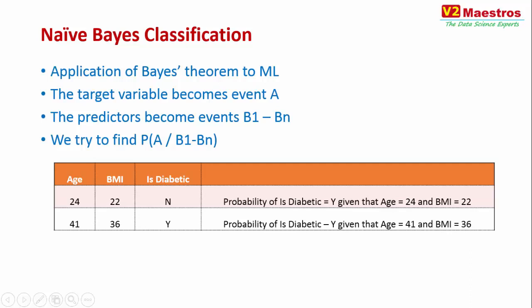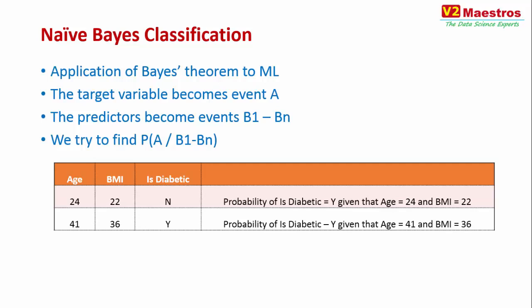One thing you do in naive Bayes classification is, unlike other algorithms which just come out and say, okay, this particular record is A or B, or this particular record is yes or no, it simply gives you the probability that something is a yes and the probability that something is a no. So it actually tries to predict the probability for each of the possible outcomes for the target variable. If the target variable is purely a yes or no, it gives you the probability that yes occurs and the probability that no occurs.